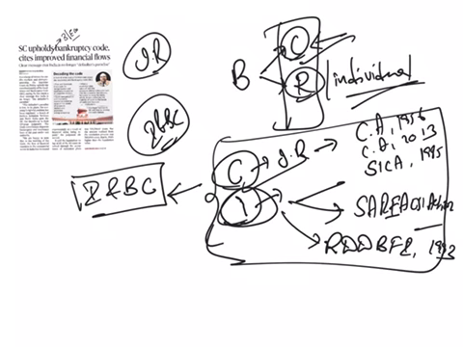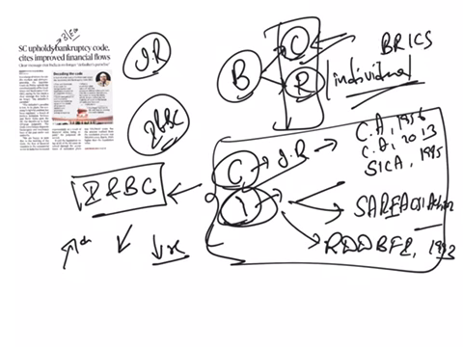And the other problems that were faced prior to this Insolvency and Bankruptcy Code were that the time taken to resolve insolvency was very high, and even the recovery rates from the borrowers were very low. Among the BRICS nations, that is Brazil, Russia, India, China and South Africa, India is the worst performer in insolvency resolution. It takes high time and even the recovery rates were very low compared to the other BRICS nations.